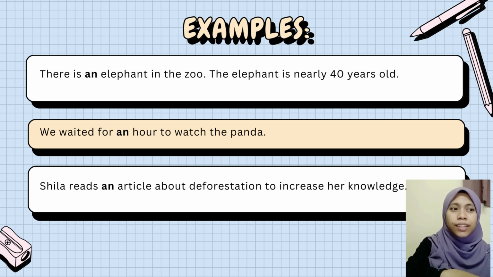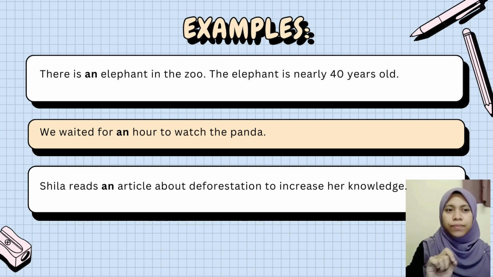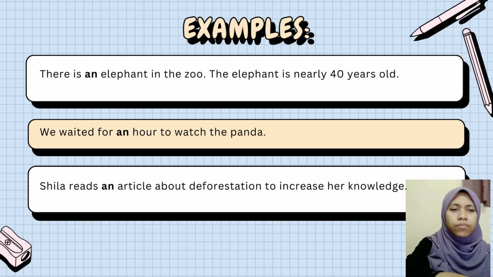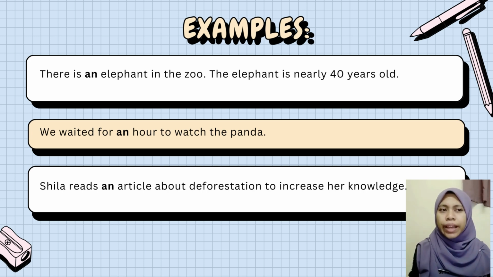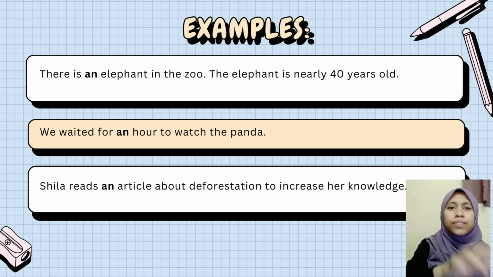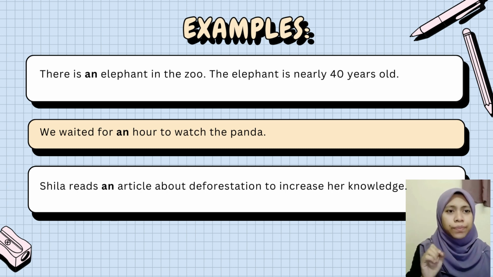So class, is there something different? Hour. Okay, it starts with a consonant alphabet, right? H. But remember, we use "an" for vowel sounds. Why do you think so? Why do we use "an" in front of hour? Okay, why? Anyone? No answer?